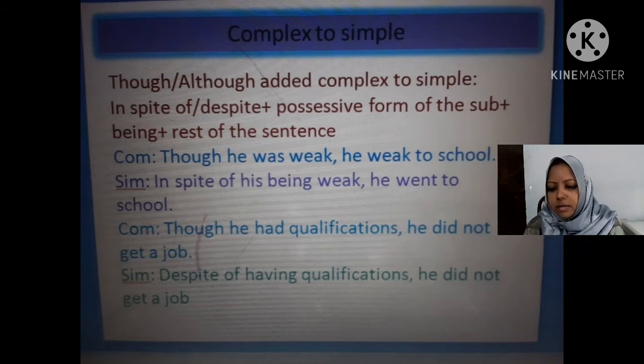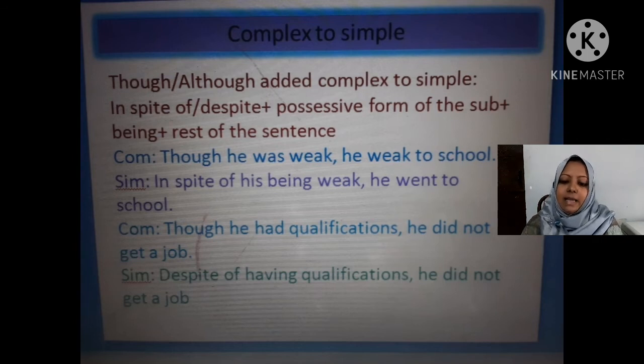And the first example, though he was weak he went to school, the simple will be: in spite of his being weak he went to school. In spite of his being weak he went to school. And in the second example, though he had qualifications he did not get a job, despite having qualifications he did not get a job.